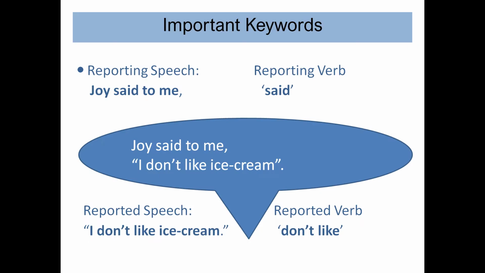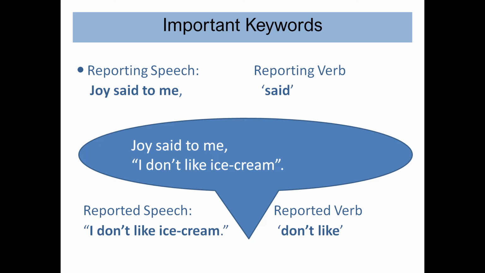During this lesson, we will come across many important terms or different grammatical aspects like reporting speech, reporting verb, reported speech, and reported verb. So let's quickly revise all these terms with the help of this example here. Joy said to me, "I don't like ice cream." In this sentence, we have two clauses. One is reporting clause and another is reported clause.